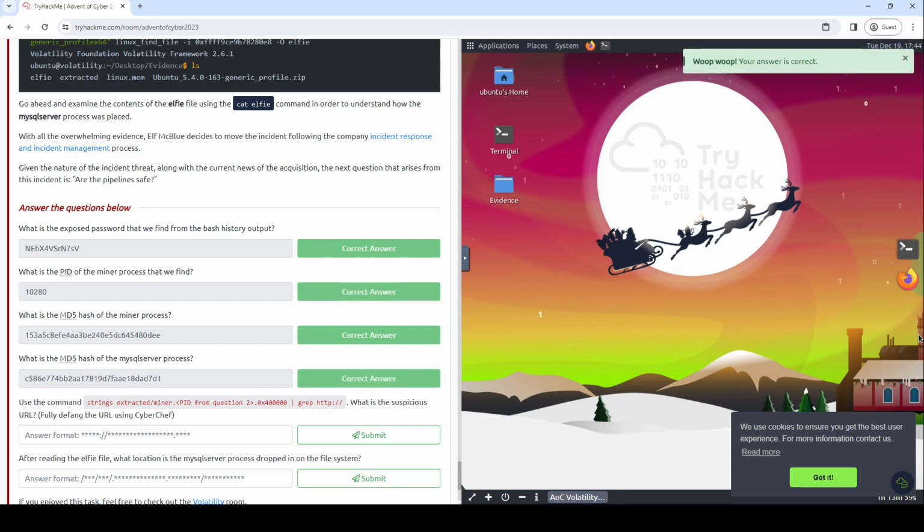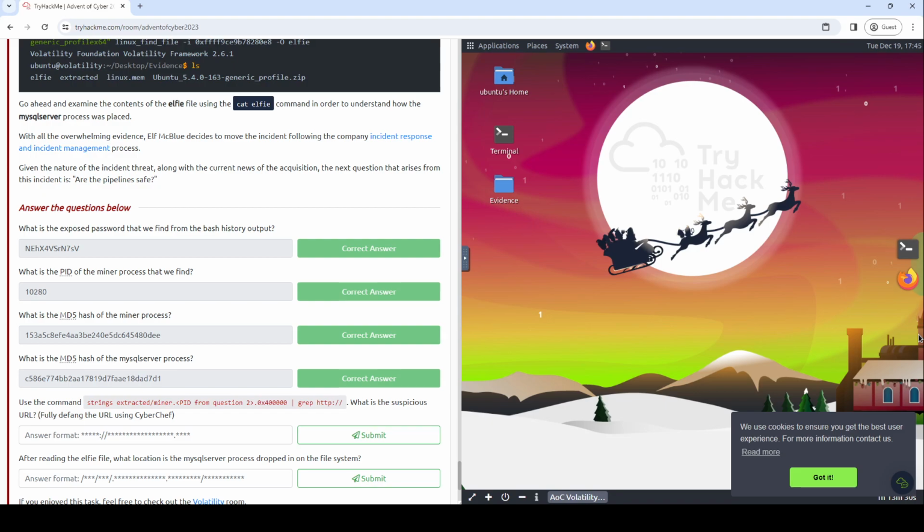Use the command strings extracted /miner PIP from question. Grab http. What is the suspicious URL? Fully defang the URL using Cyberchef. Oh boy. So that is a bit of an issue because Cyberchef is inaccessible. So I'm going to have to assume that I know what the defang would look like.